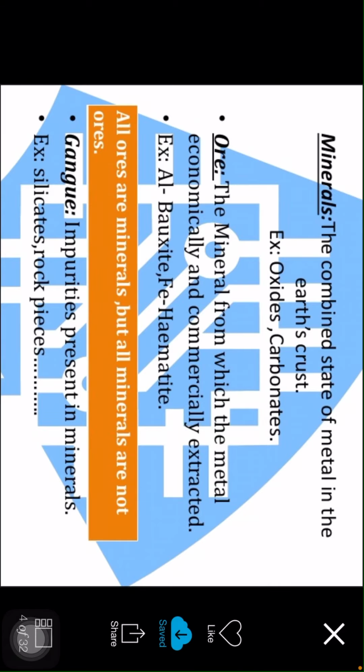Let us see the gangue. Impurities present in minerals are called gangue. Silicates and rock pieces are examples of gangue. You can even say sand and clay are also called gangue.